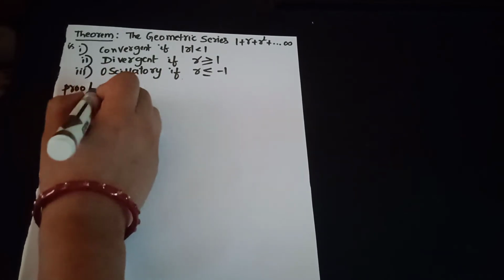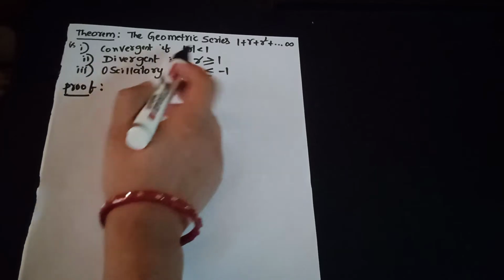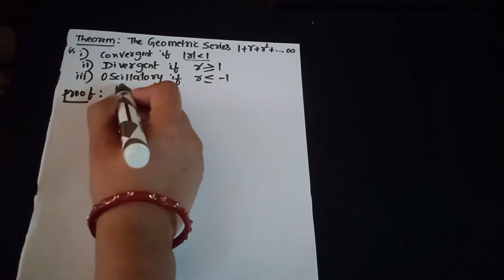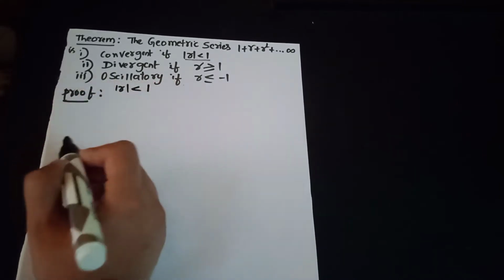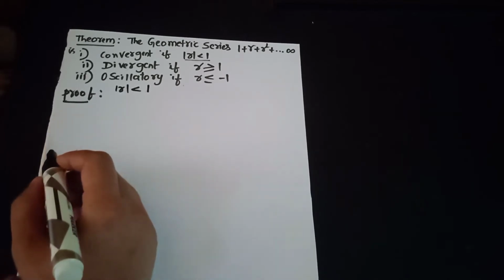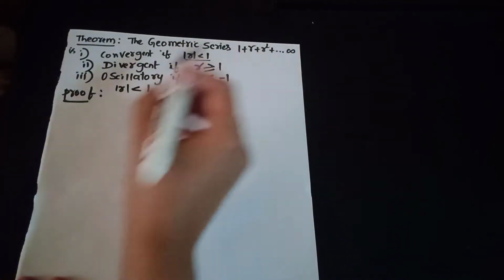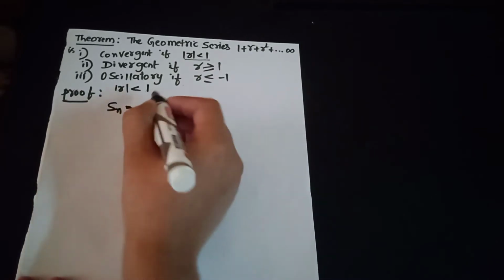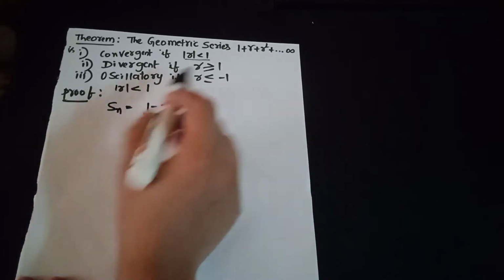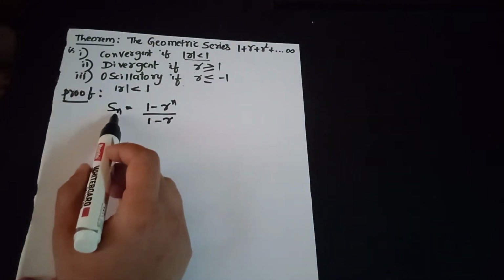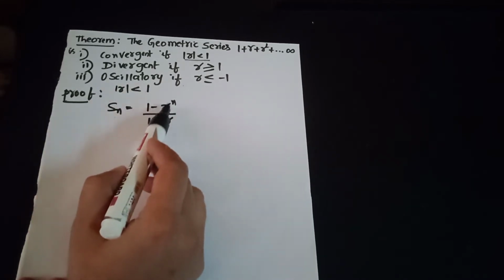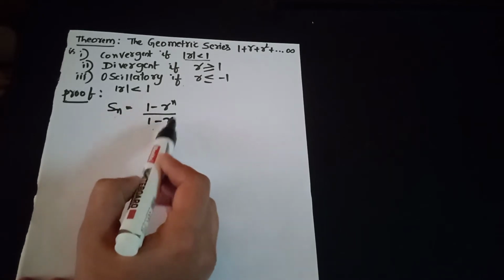The proof goes like this. We consider the first case where modulus of r is less than 1. Then there is a proved result that in a geometric series the sum of first n terms is Sn equals 1 minus r to the power of n upon 1 minus r, if modulus of r is less than 1.